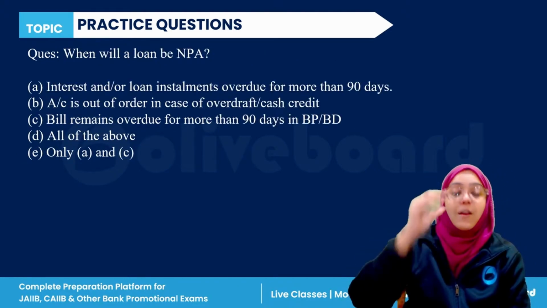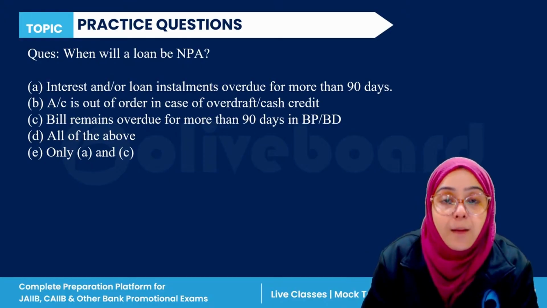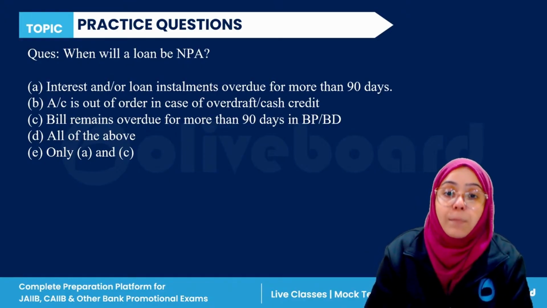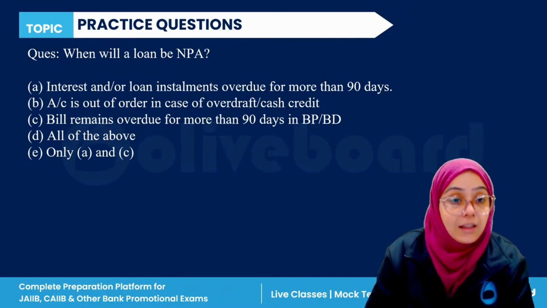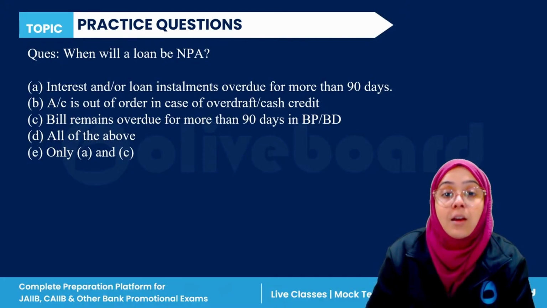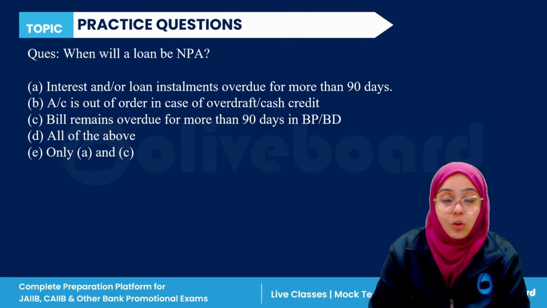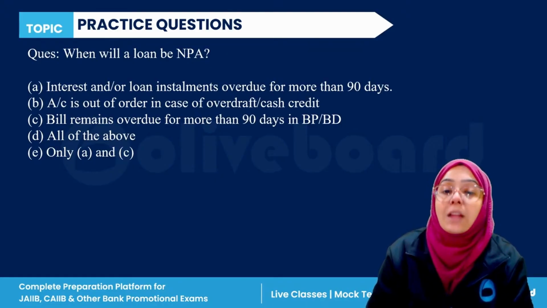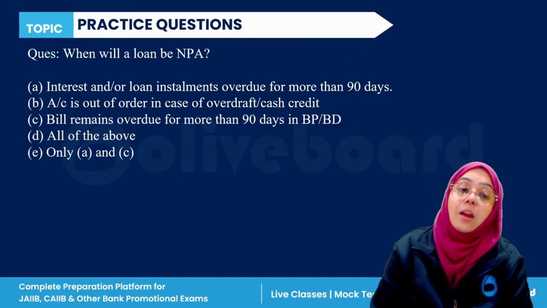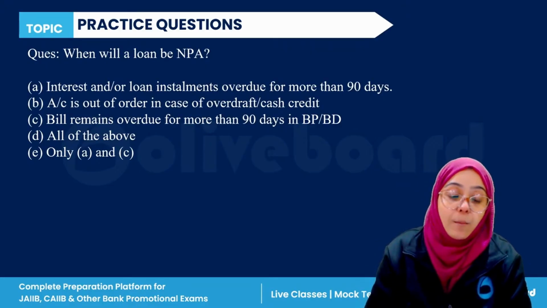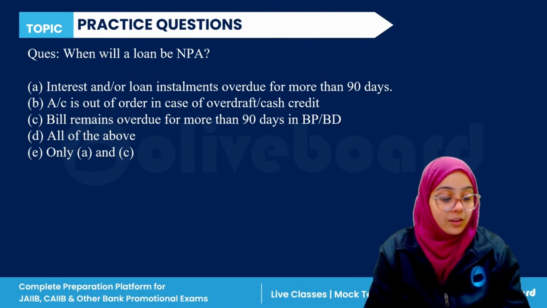Next question. When will a loan become a non-performing asset? Interest or loan becomes overdue for more than 90 days. Account is out of order in case of overdraft or cash credit. In case of overdraft or cash credit, bills remain overdue for a period of more than 90 days. All of the above, or only A and C. When does a loan become a non-performing asset here? Everyone, please answer this question.